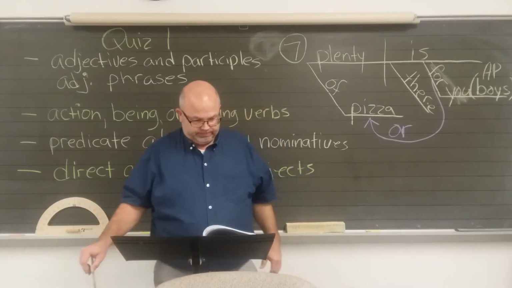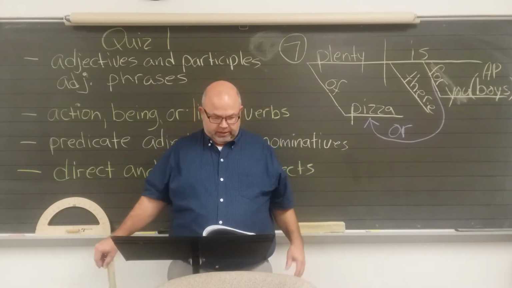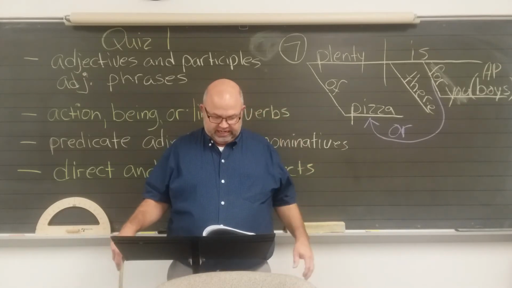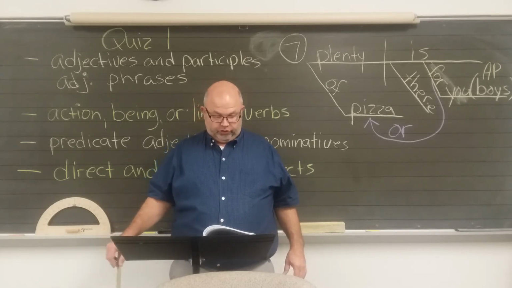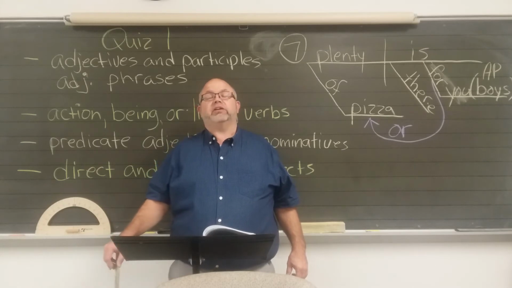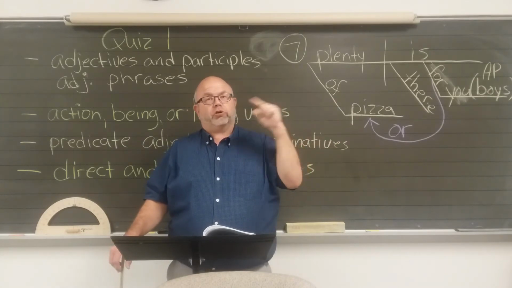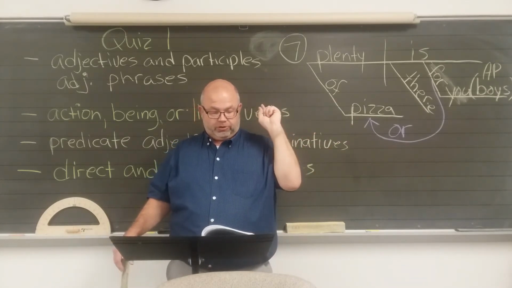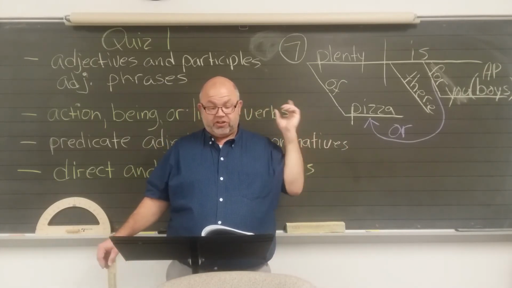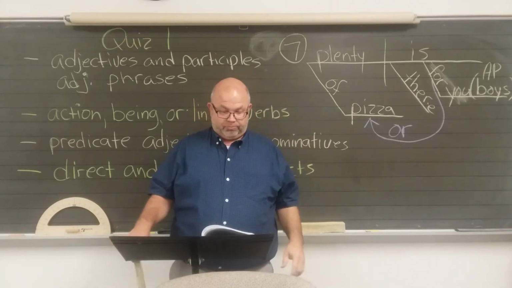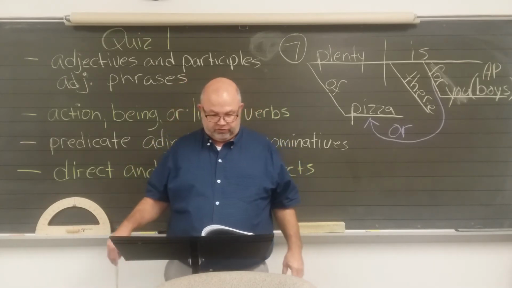So action or linking. So number 21, the Aborigines were the first settlers of Australia. Were should be underlined, and that is linking. And then you're supposed to go back and label the predicate adjectives, predicate nominatives, or circle direct objects and put parentheses around indirect objects. Remember, if there's a linking verb, then you either have a predicate adjective describing the subject or a predicate nominative renaming the subject. So if were is linking, then you have either a predicate nominative or a predicate adjective. Settlers, you would label as a PN, predicate nominative. 23, wealthy farmers in the Australian outback use airplanes for transportation.